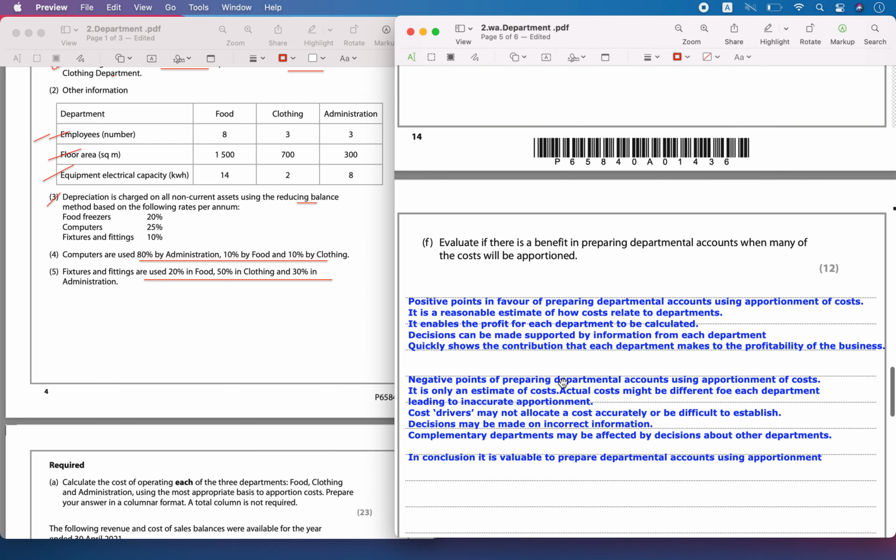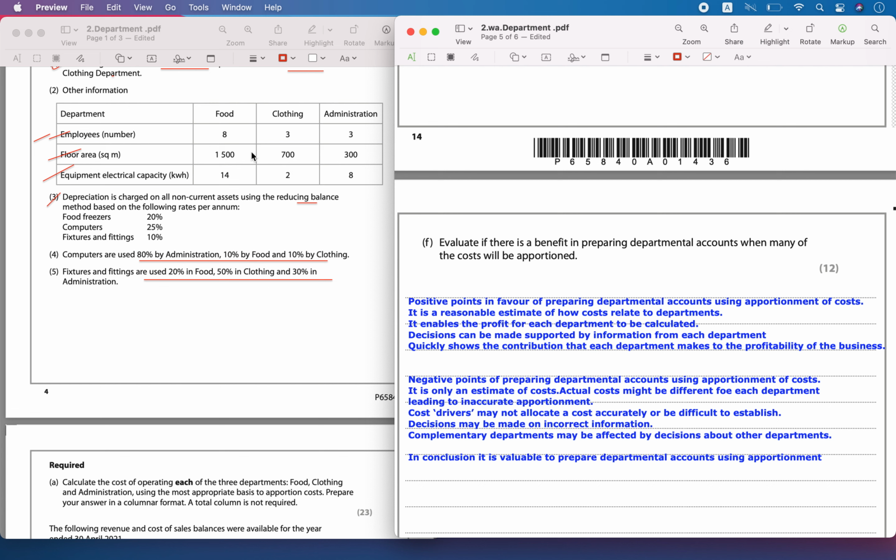Then the negative point of preparing this using apportionment of cost is that it is an estimate. I have assumed these are the ratios in which I am going to apportion, and the actual cost may be different for each department.